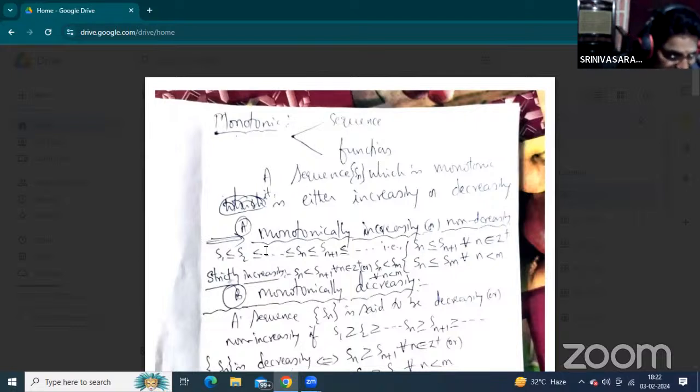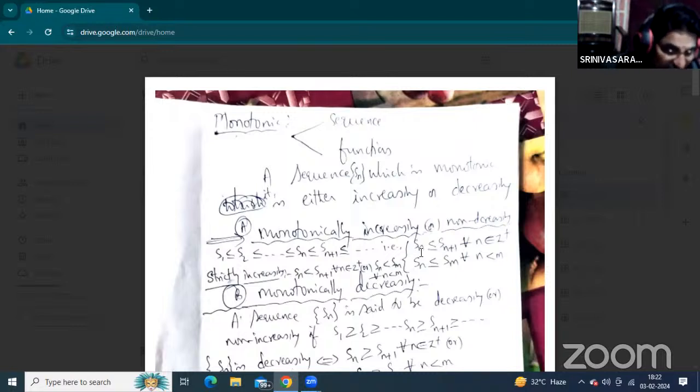Now, the function representation: f of x1 less than or equal to f of x2, less than or equal to f of xn, less than or equal to f of xn plus 1. Okay.